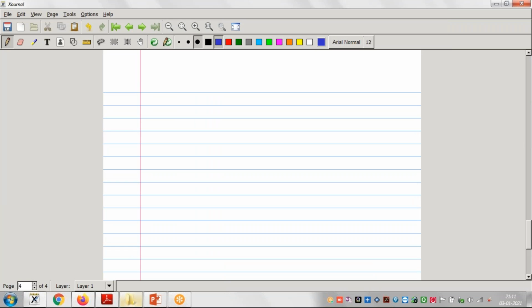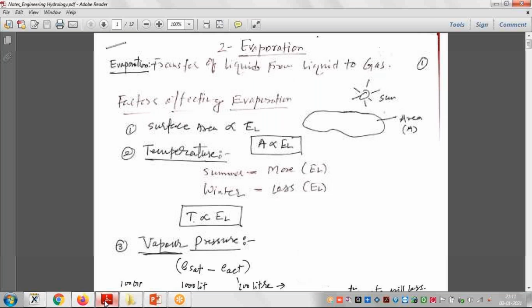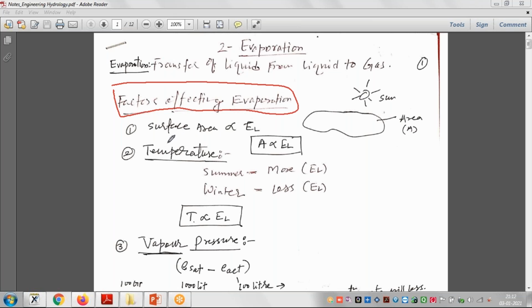There are some factors which affect the pan evaporation. Evaporation loss is represented as E suffix L. The first factor which affects the evaporation is surface area. Surface area means what?